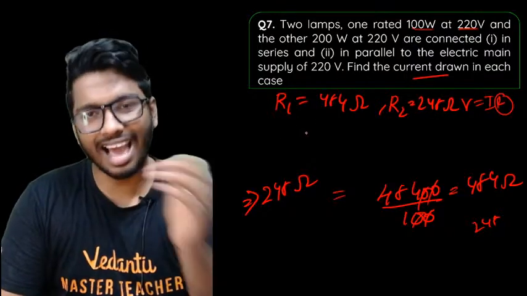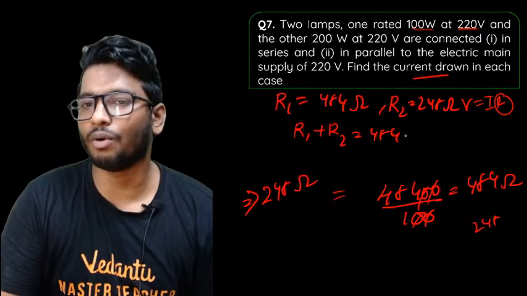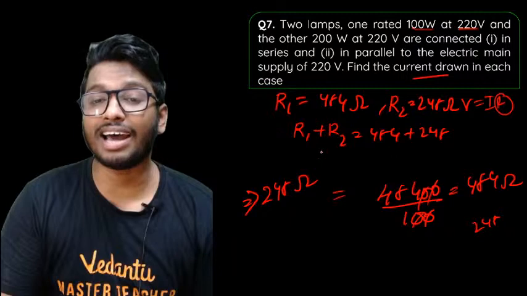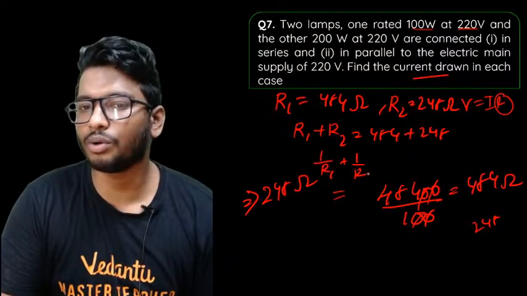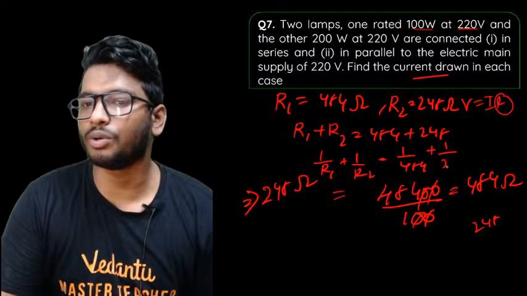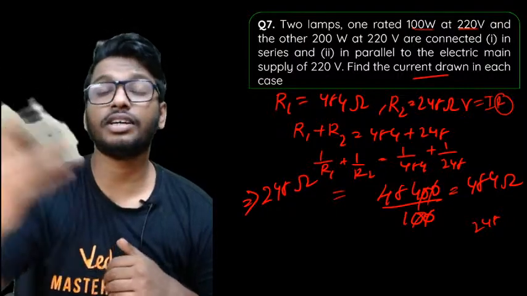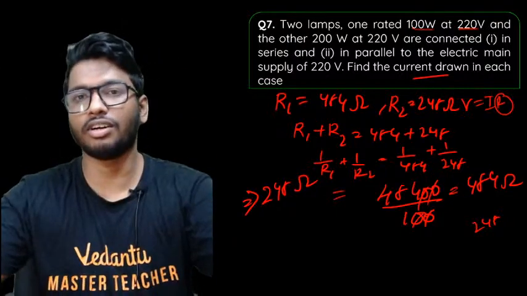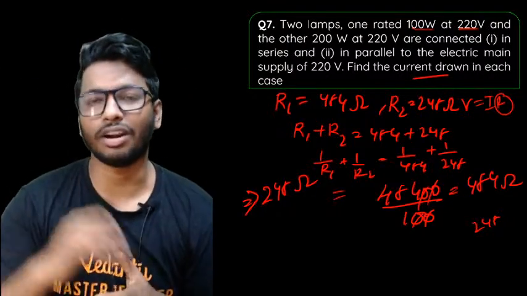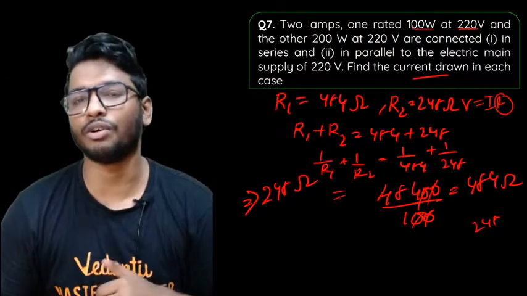Now for series, add them both up. So R1 plus R2, you'll get in terms of series 484 plus 242. For parallel, it'll be 1 by R1 plus 1 by R2. You'll get the answer as 1 by 484 plus 1 by 242. Now that you found this out, once you find the equivalent resistance, find out the current drawn. So use the formula V is equal to IR, you'll get the answer.